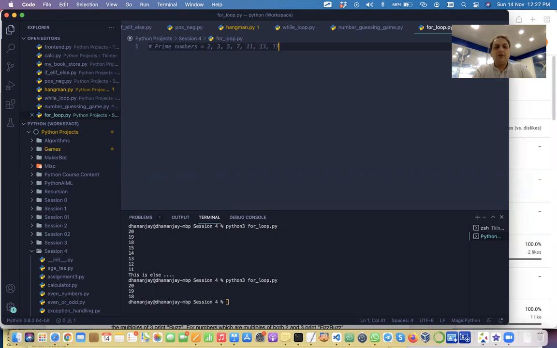Yes, very good. 13. Numbers which are divisible only by itself and by 1. So the way to check this is we just go over all the numbers and try to find whether it is divisible by that particular number or not.